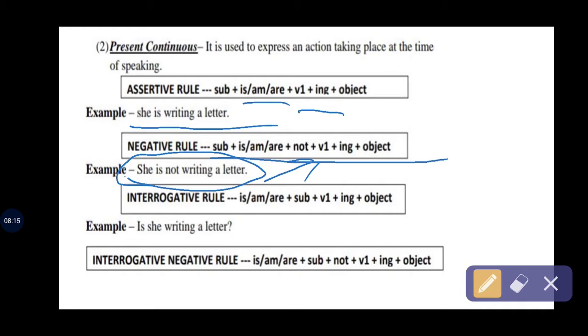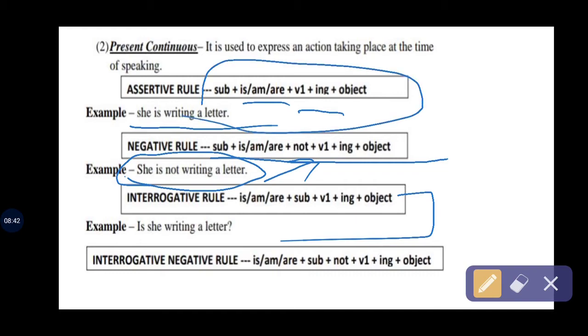Okay, in the interrogative rule, is, am, are come foremost, then subject, and verb first form plus ing plus object are the same as always. And in the interrogative negative rule, you again put is, am, are first, plus subject plus not plus verb first form plus ing plus object. Okay, the main thing you need to learn is the assertive rule. Memorize this rule, it helps you make interrogative, negative and interrogative negative combinations.